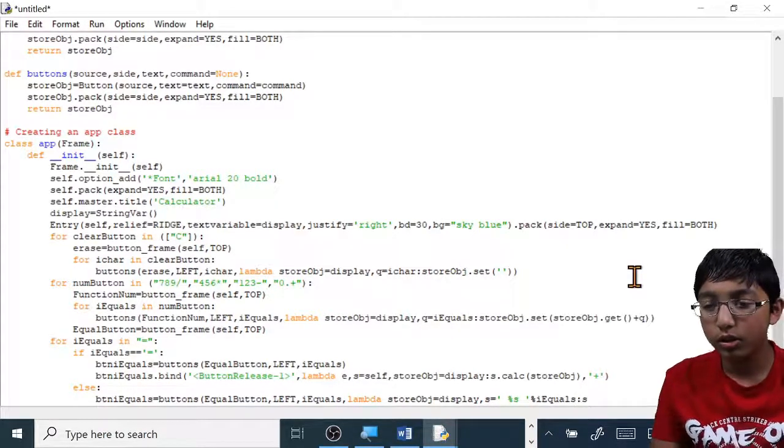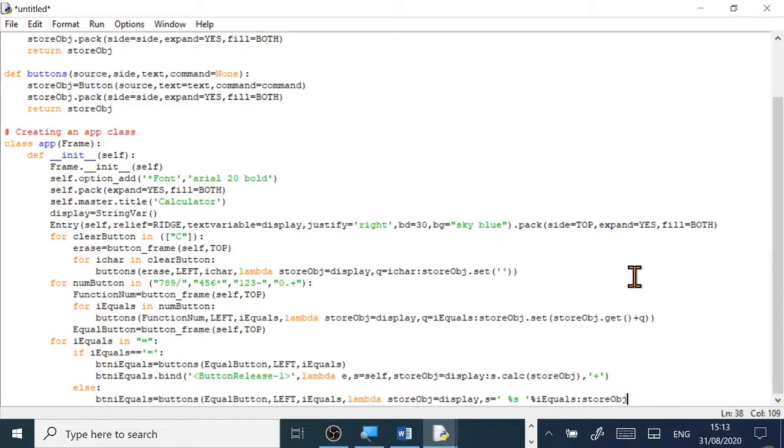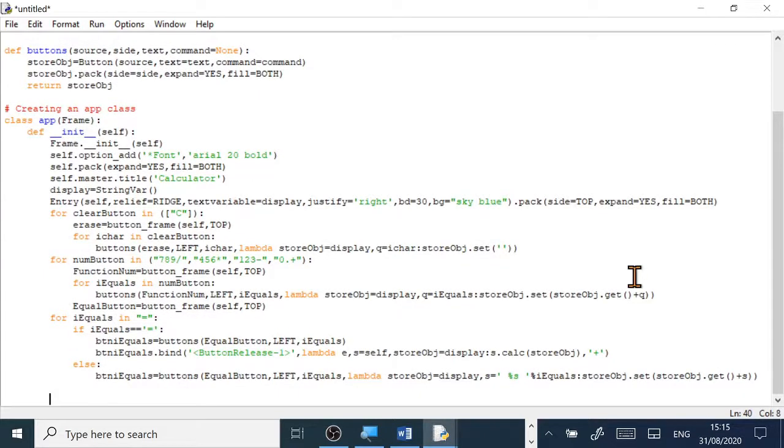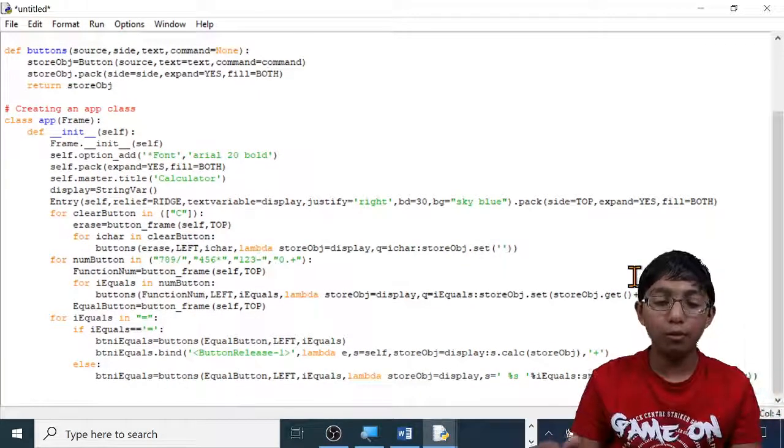colon, store, capital OBJ, dot set, open brackets, store, capital OBJ, dot get, open brackets, close brackets, plus s, close brackets, and close brackets again. Enter, enter, backspace, backspace, backspace. So remember, 2 enters and 3 backspaces.